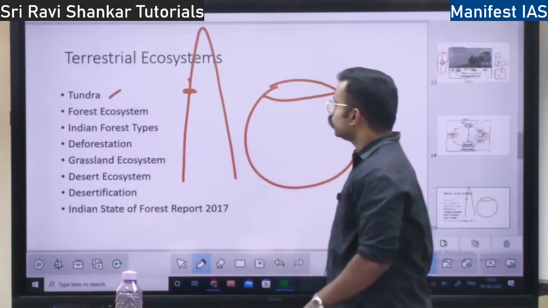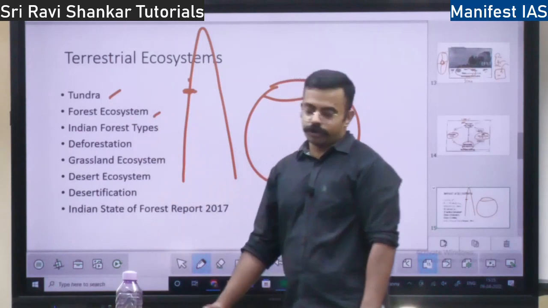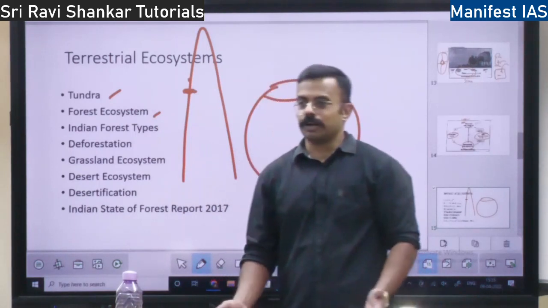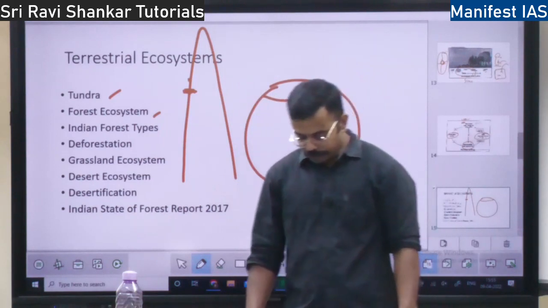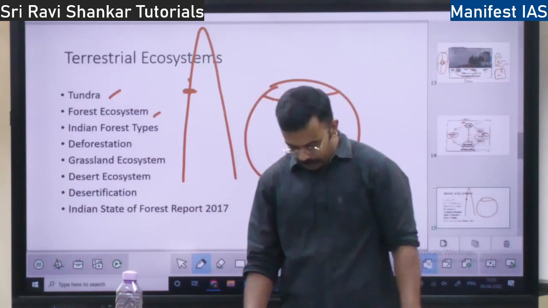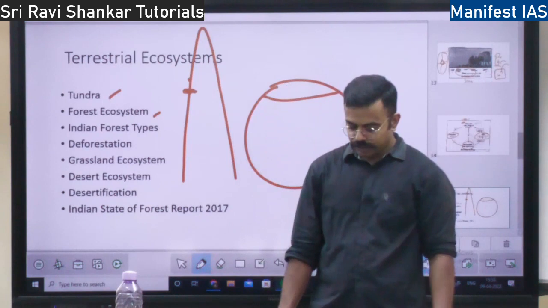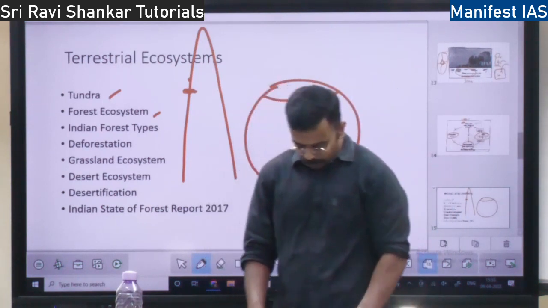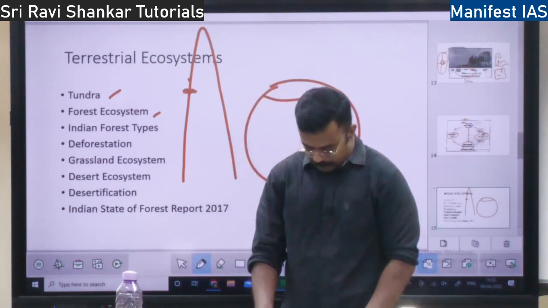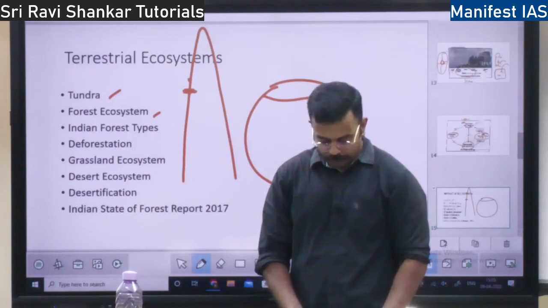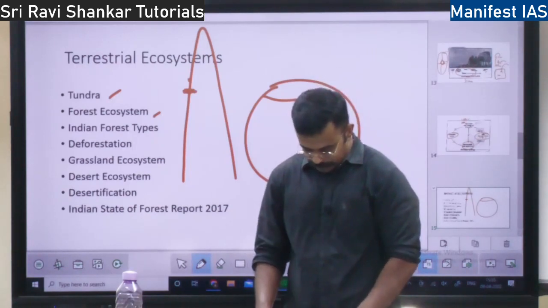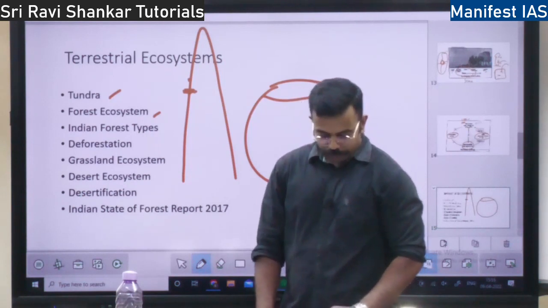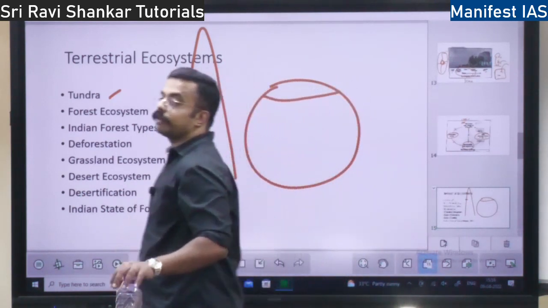Then we will talk about the forest ecosystem. What do you mean by forest ecosystem? Wherever you have forest, that is a forest ecosystem, right? In the forest ecosystem, you will find evergreen forest, deciduous forest, so many types of forests. Coniferous, tropical forest, temperate forest, all these things. So in forest ecosystem we have to discuss many types of forest. The first type of forest is coniferous forest.